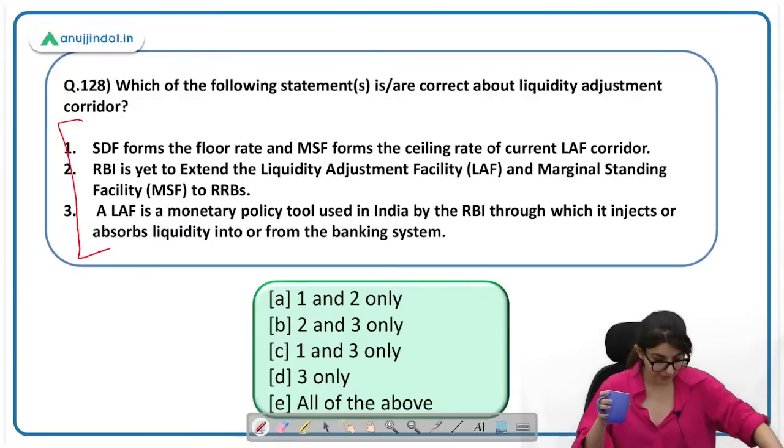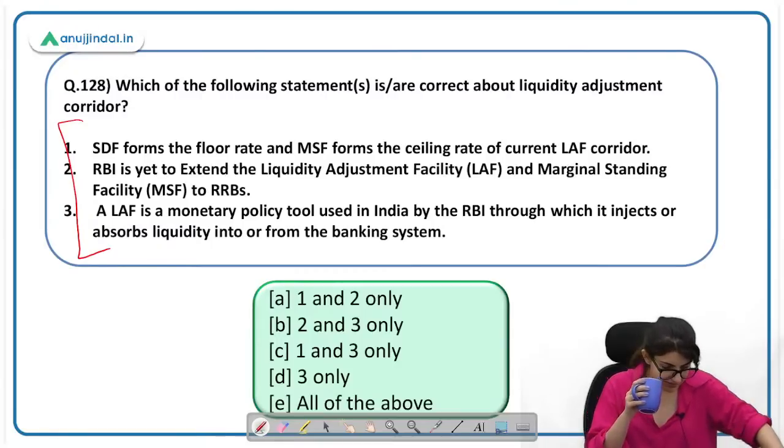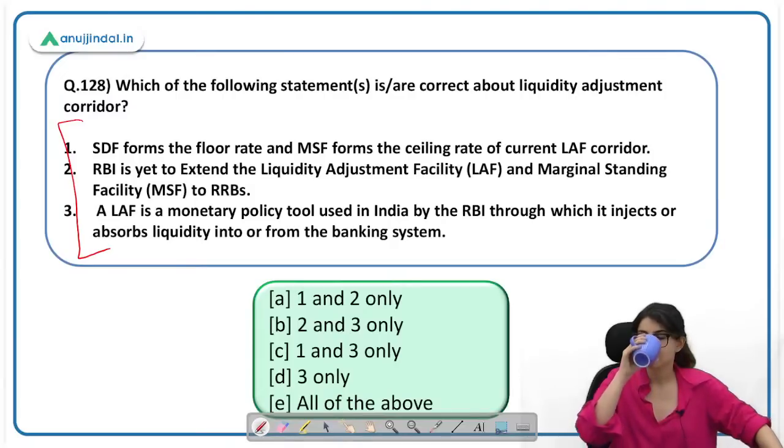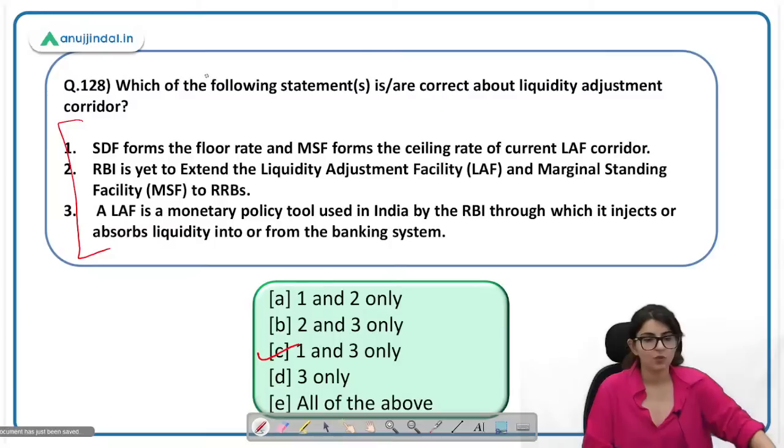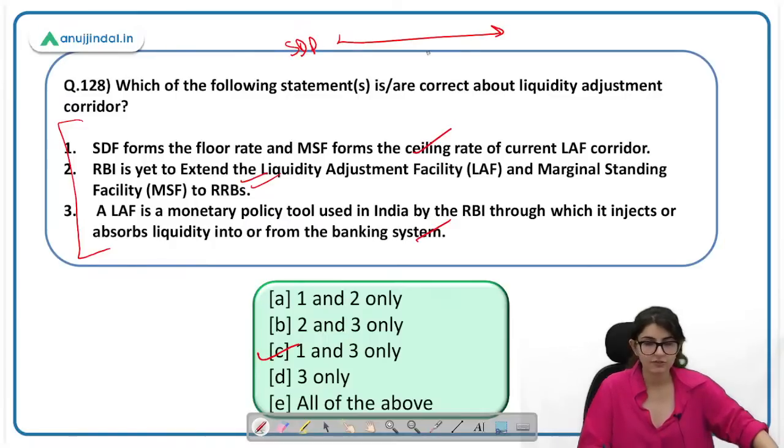Question number 128. Somebody said C, somebody said D. The correct answer here is C. Why? Because RBI has extended this facility for RRBs. So 1 and 3 are correct. SDF is the floor rate, and MSF is the ceiling rate.